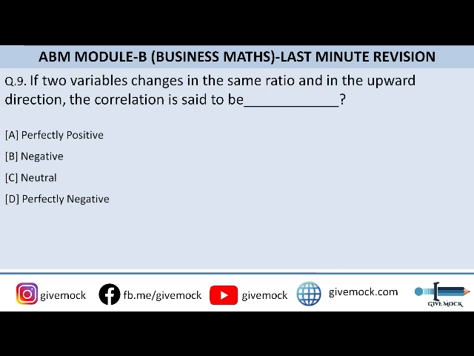If two variables change in the same ratio and in the upward direction, the correlation is said to be. So the options are: option A is perfectly positive, option B is negative, option C is neutral, and option D is perfectly negative. So the correct answer to this question is option A, that is perfectly positive. Okay, let's move to question number 10.